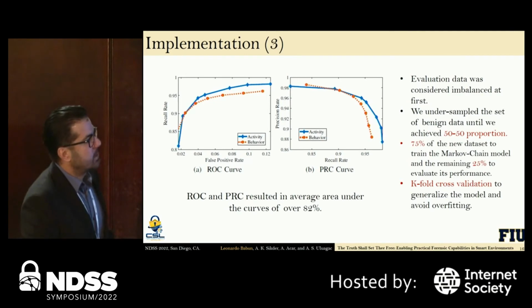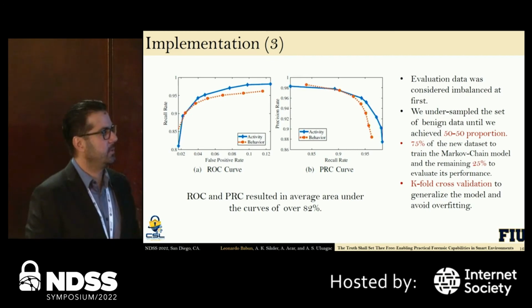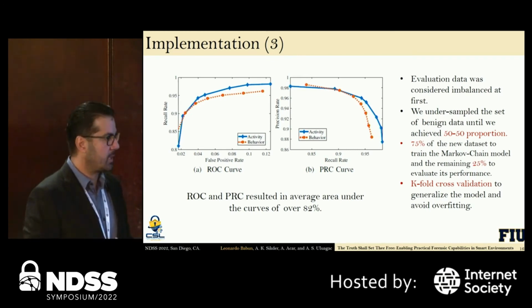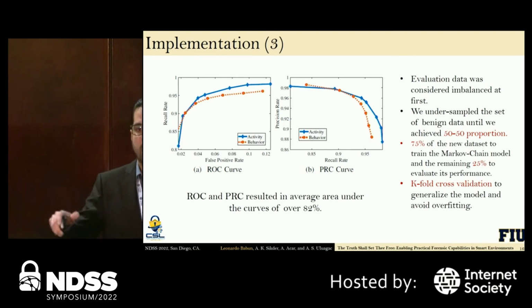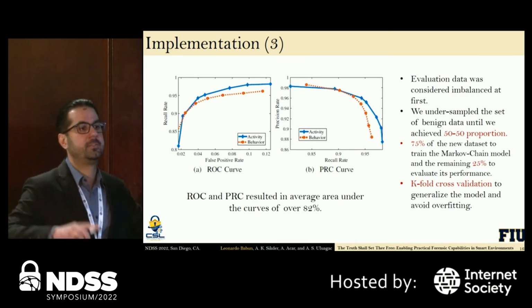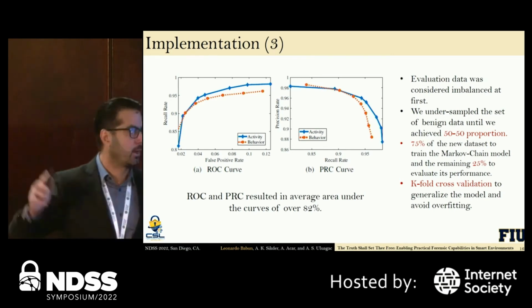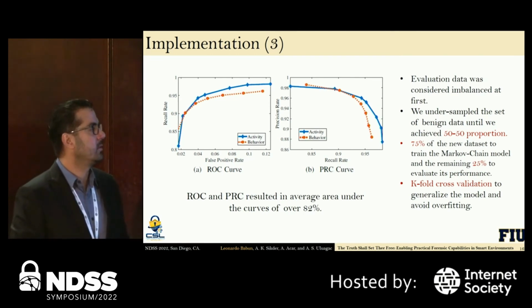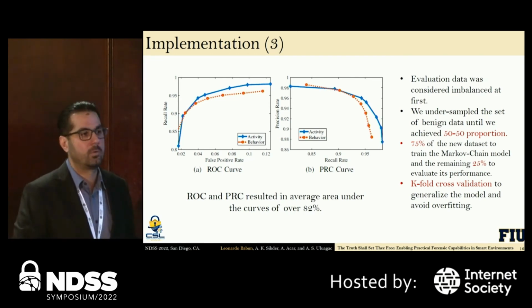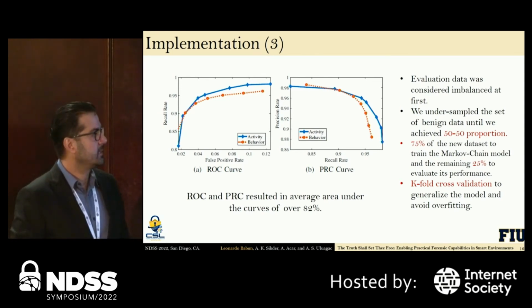So data imbalance, right? We try not to trick Veritas on the use of imbalanced data. So that's why we apply mechanisms to balance the data out. First we reject some of the benign data that we collect, so we can have a 50-50 proportion between what is benign and what can be considered malicious or anomalous. And then we also apply k-fold cross validation during training to make the processing of that data more fair for Veritas.